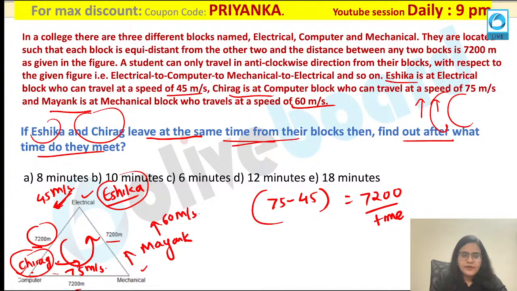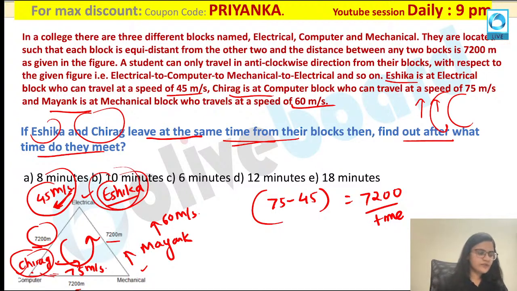Yes, anyone? Now this part of the questions is very interesting. Chirag moves faster. Abhinesh, you are perfectly correct over here. It is in the anti-clockwise direction over here. Yes, very good. So it is not only about the anti-clockwise direction, guys. It is mainly about whose speed is more. That is very, very important, especially when you are writing the relative speed formula. Please remember, Ishika's speed is less over here. So when they are catching each other, that means Chirag is catching Ishika.